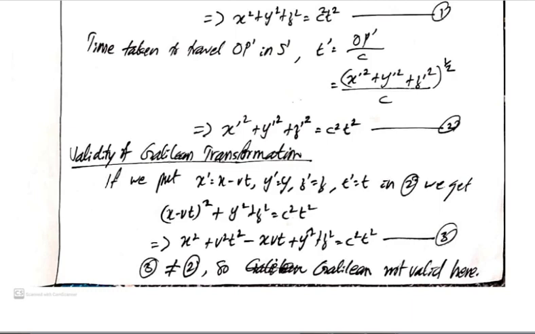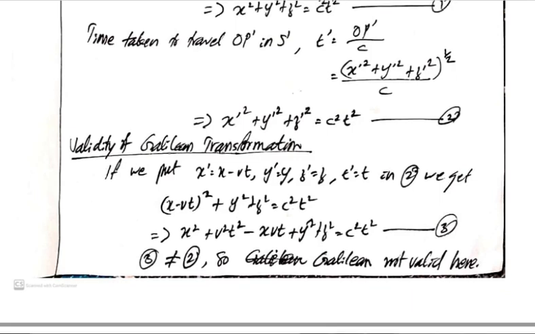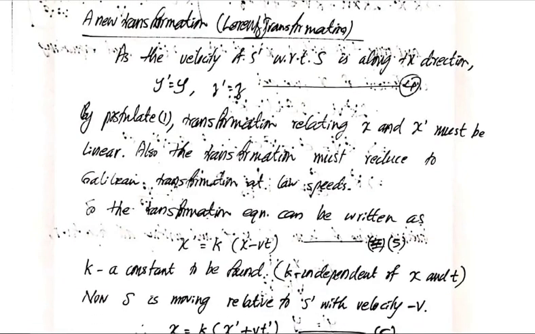Then we should obtain equation 1, but equation 1 is not obtained because there are two additional terms, v square t square and minus 2xvt. Therefore, the Galilean transformation is not valid here, because one coordinate system cannot be transformed into another by using the Galilean transformation. So the Galilean transformation is not valid in relativity. Thus, we have to find a new transformation relation. That new transformation is called the Lorentz transformation.